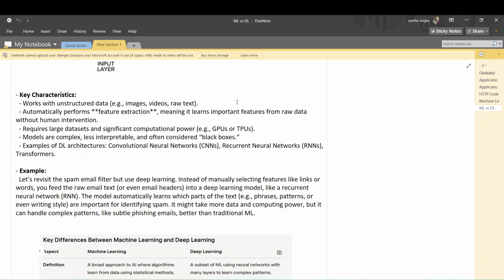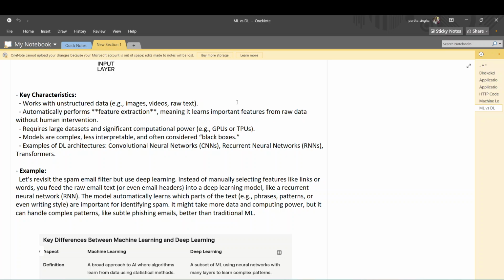Okay, it requires large data sets. This is what differentiates machine learning from deep learning. Deep learning needs a large data set. In the case of deep learning, the more data you give, the better the accuracy. But in the case of machine learning, there's a range. Say you pass a 10,000 data set in machine learning, it will give an accuracy like 90%. When you pass a 20,000 data set, it will give the same accuracy, 90%, because in machine learning there's a range. After this range, the machine learning performance is the same.